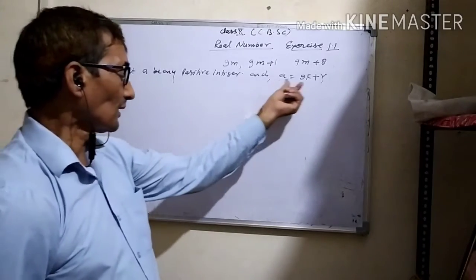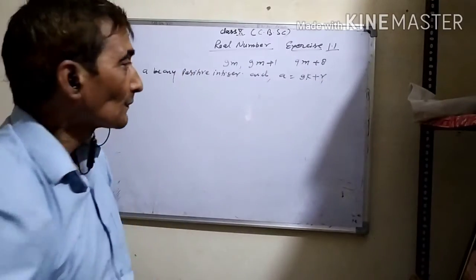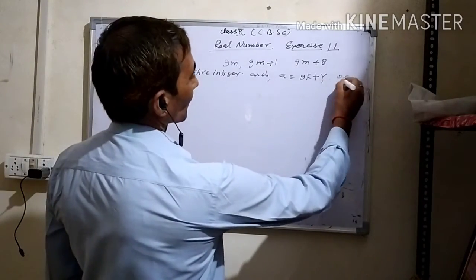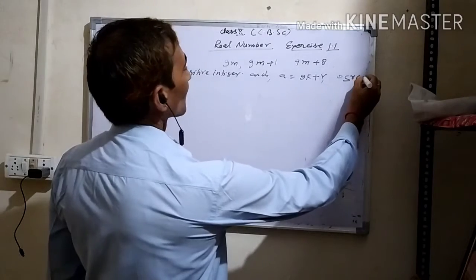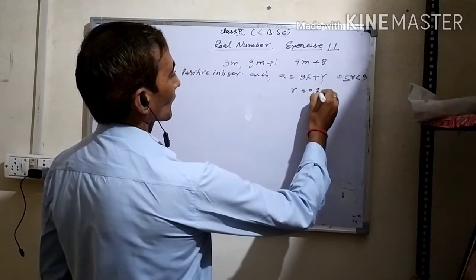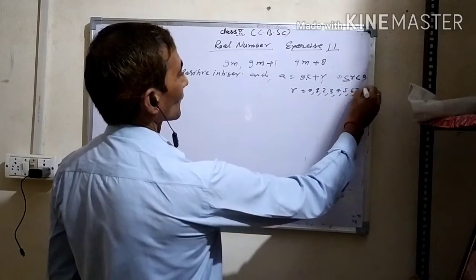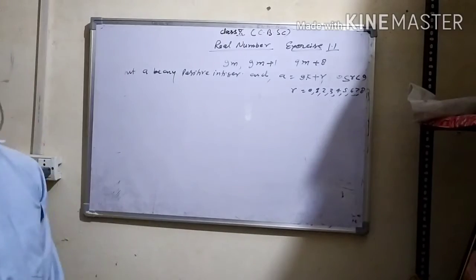Let a be expressed in this form, where 0 is less than or equal to r is less than 9. Now r is equal to 0, 1, 2, 3, 4, 5, 6, 7 and 8. These may be the remainders.